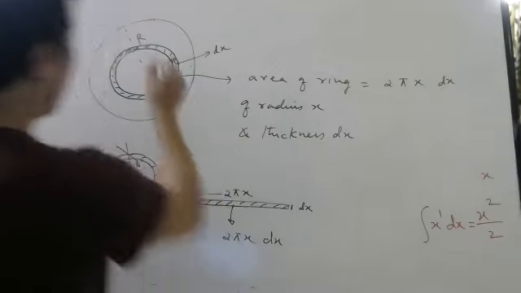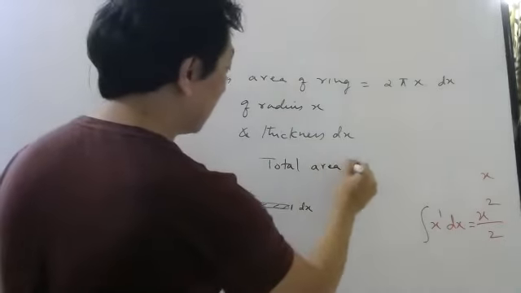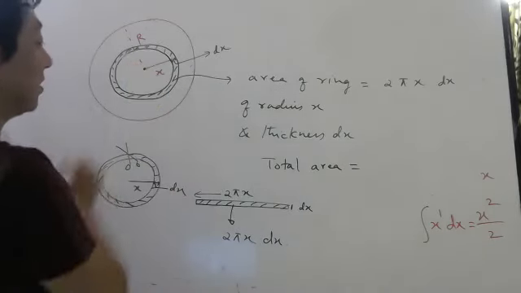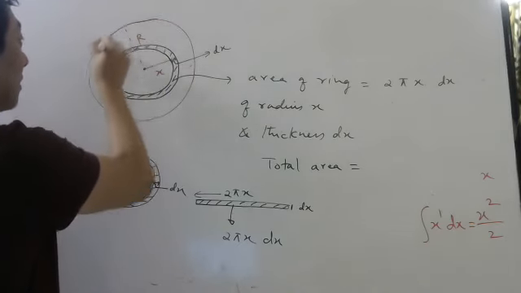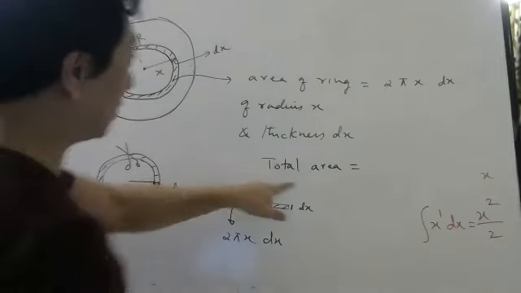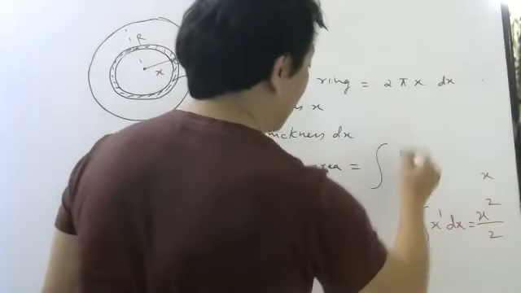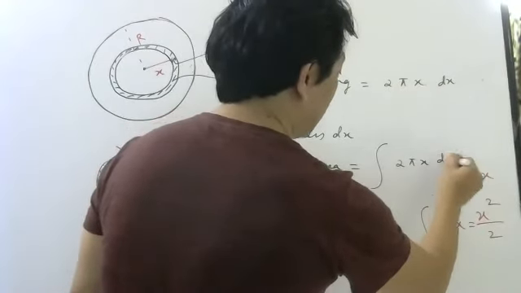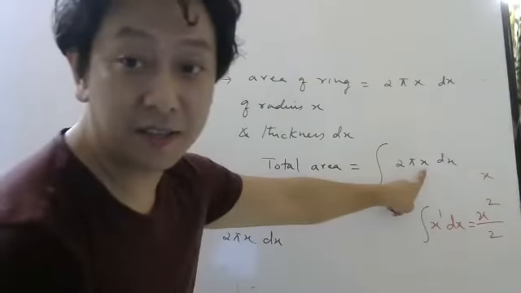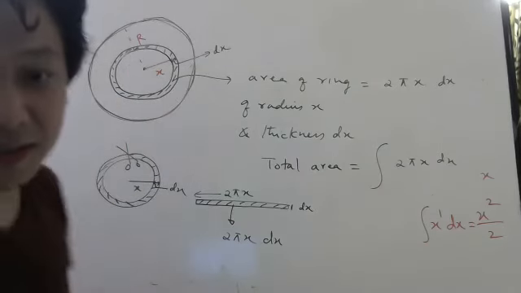So once you know area of this ring, now what you do to find total area? To find total area of the disk, what you do? You start from this ring, till you reach this ring here on top. So your total area will be integration, matlab adding this area, which is the area of this ring. Starting from where to where? This variable x will start from which value till which value? Can you tell me that?